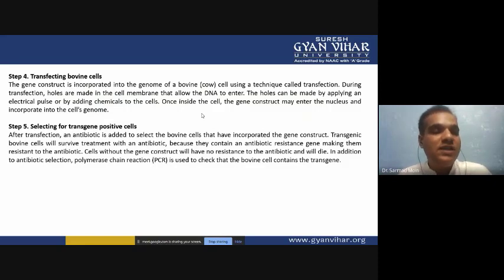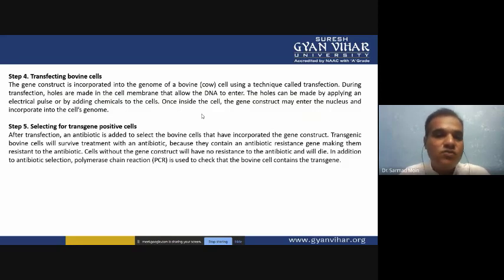That's why we have many types of selectable marker genes which we can utilize for selecting the successfully integrated cells. After successful transfection, we have to select, so that the successfully integrated gene can be isolated, and only those cells which are harboring your gene can be utilized for the production of the animal. Otherwise, non-successful cells can also propagate, and later on it will be very costly. To overcome this problem, we have to use various selectable marker genes or screenable marker genes.